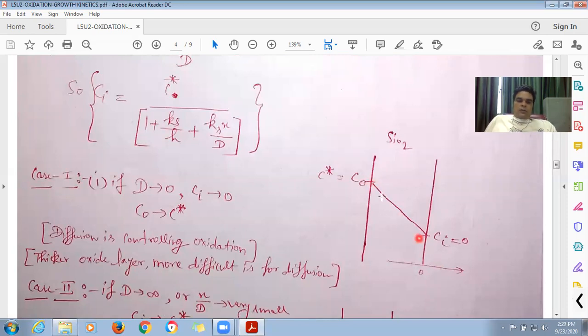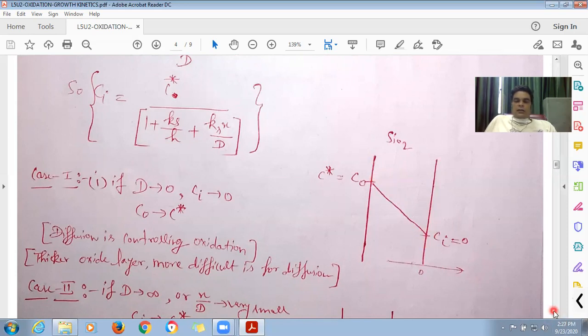So if the diffusion constant is very low, or you can say the oxide layer thickness is very high, the oxide is very thick. In this case, diffusion is controlling the oxidation process, because at this interface Ci is 0. So the flux F3, which was due to the reaction at this interface, has no effect. So diffusion is basically controlling this.